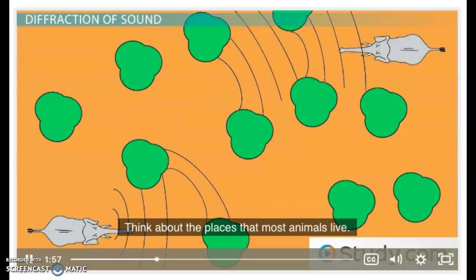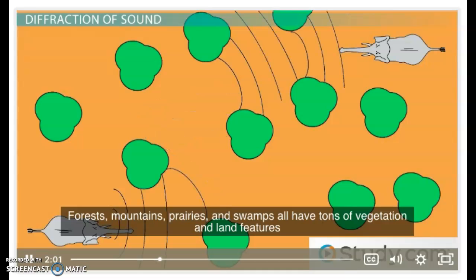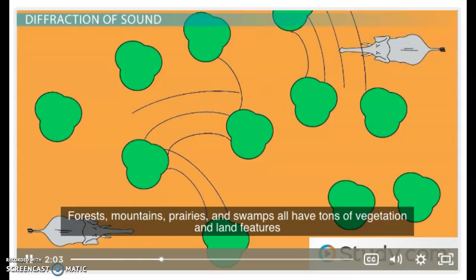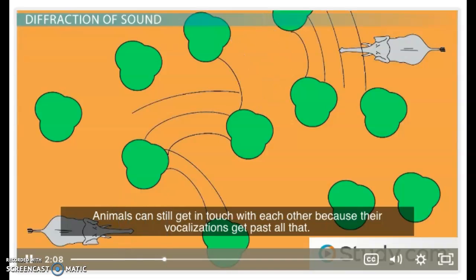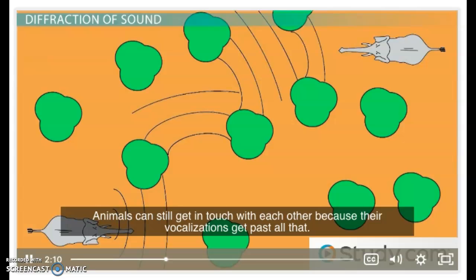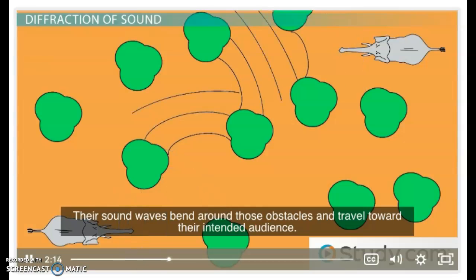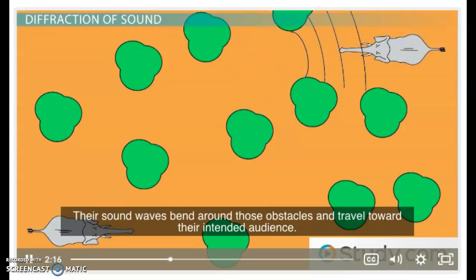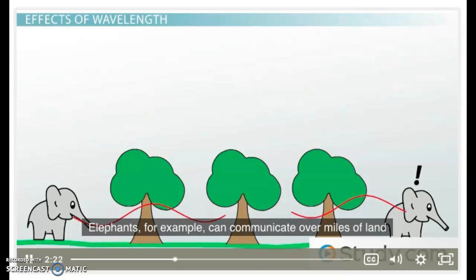Think about the places that most animals live. Forests, mountains, prairies, and swamps all have tons of vegetation and land features that block visual communication. Animals can still get in touch with each other because their vocalizations get past all that. Their sound waves bend around those obstacles and travel toward their intended audience. Some animals are better at long-distance communication than others. Elephants, for example, can communicate over miles of land in order to keep their herds together while they're traveling.